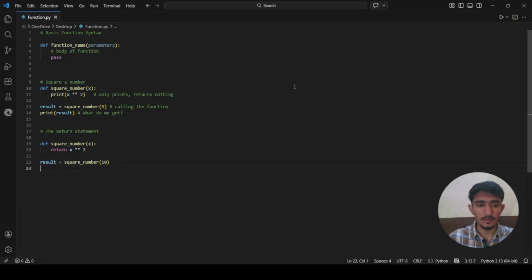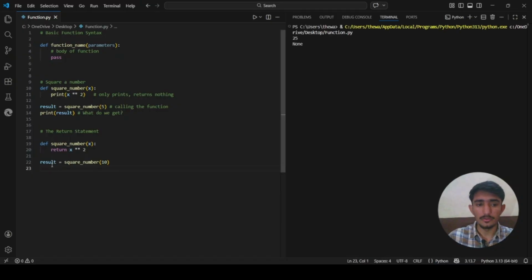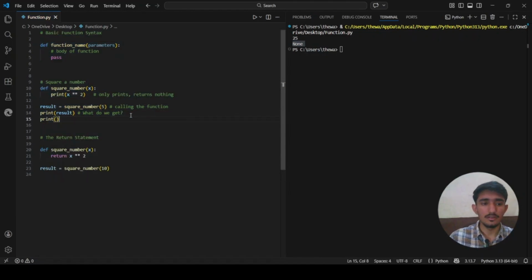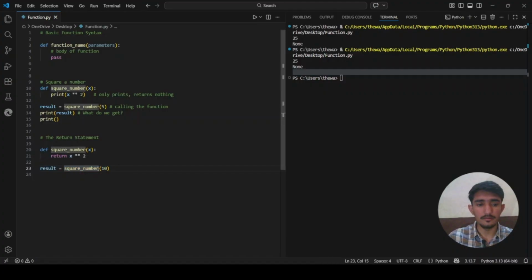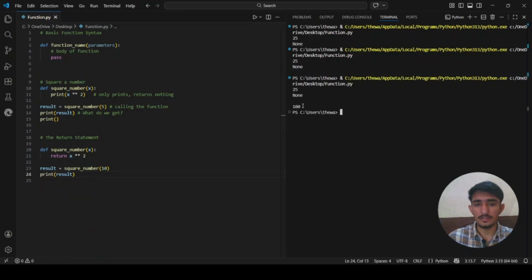After that let me show you here. I'm not printing anything on the screen. So you see that this 25 comes from this line. This None comes from this line. Let me give a blank line here. This line comes from here. Now here the value is 100, so I need to print it out. So I will say print whatever the result is, and it will print 100 here.